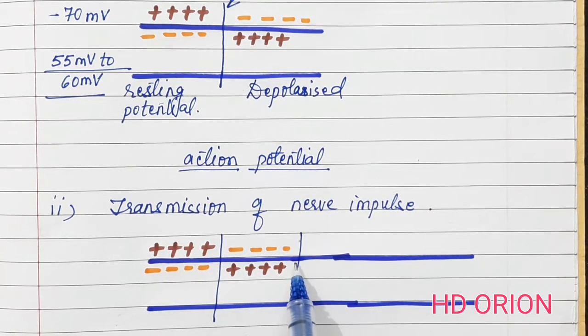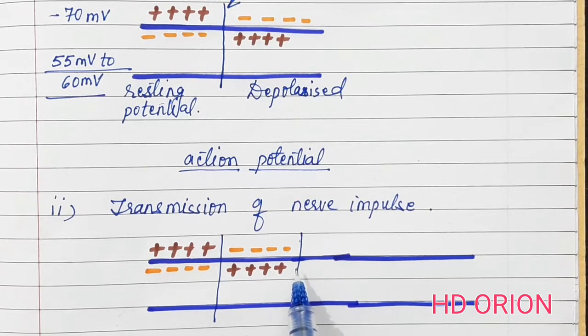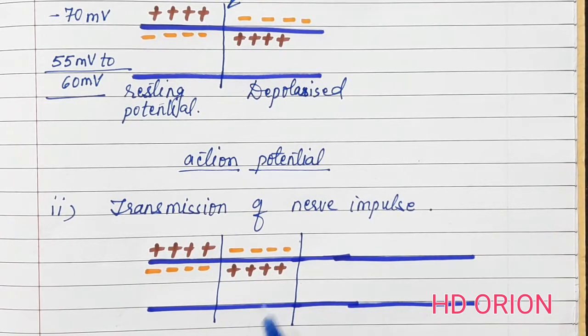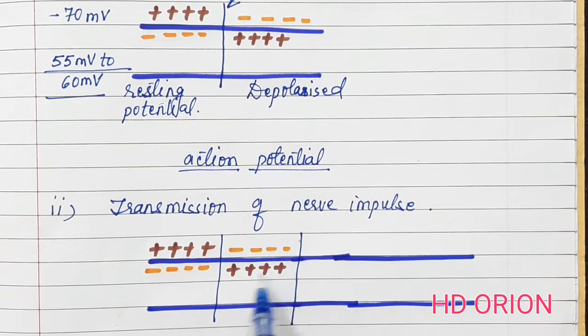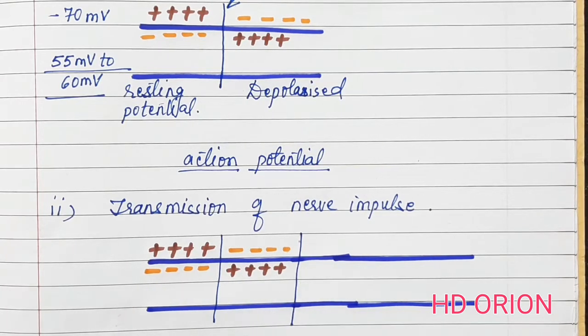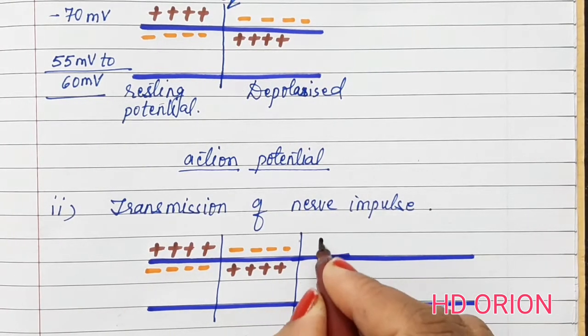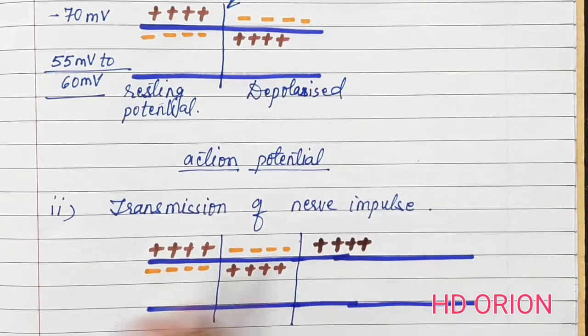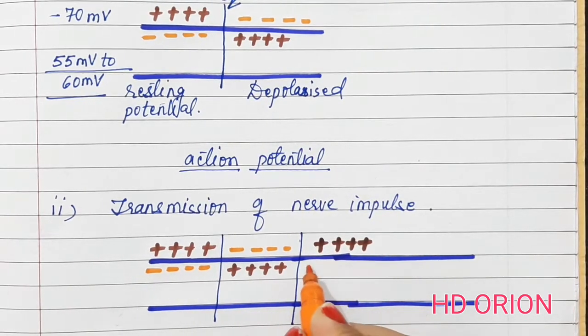When the action potential is at the peak, that means the depolarization has already taken place. The gates of the sodium ions close again so that the membrane becomes less permeable to sodium, and in this particular region the potassium ions which are present outside come inside and the sodium ions move outside, regaining this position. That means the outside will again be positively charged and the inside negatively charged.